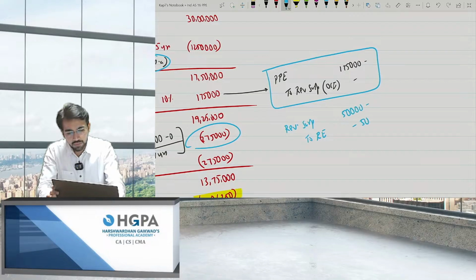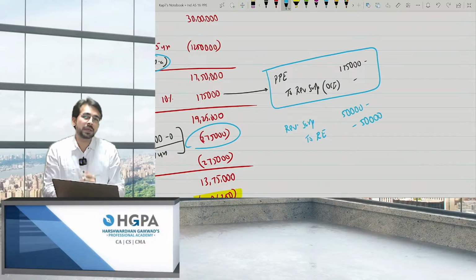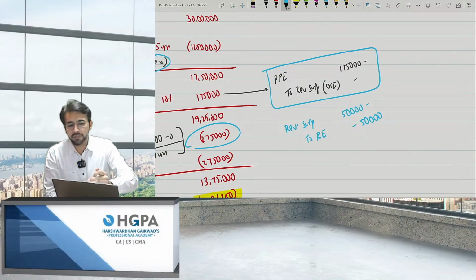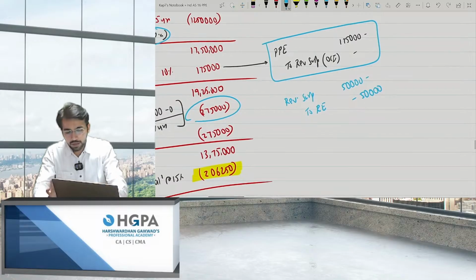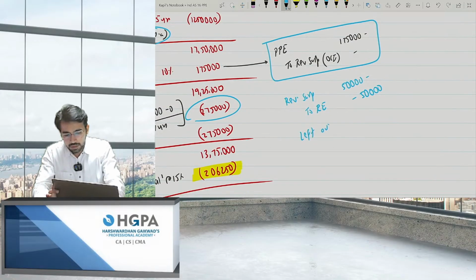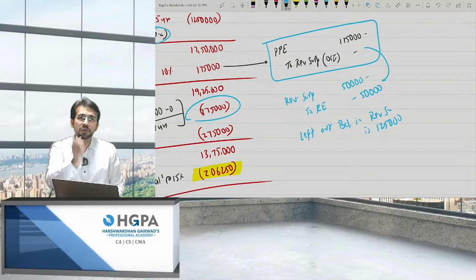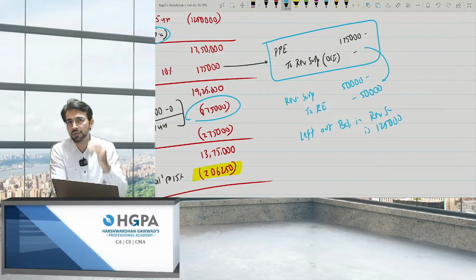So I don't have 1,75,000 in my revaluation surplus now. From that 1,75,000, I have already transferred 50,000 to RE. That means the left out balance in revaluation surplus is 1,25,000 now, because out of this 1,75,000, I've already used 50,000. So I'm just left out with 1,25,000.